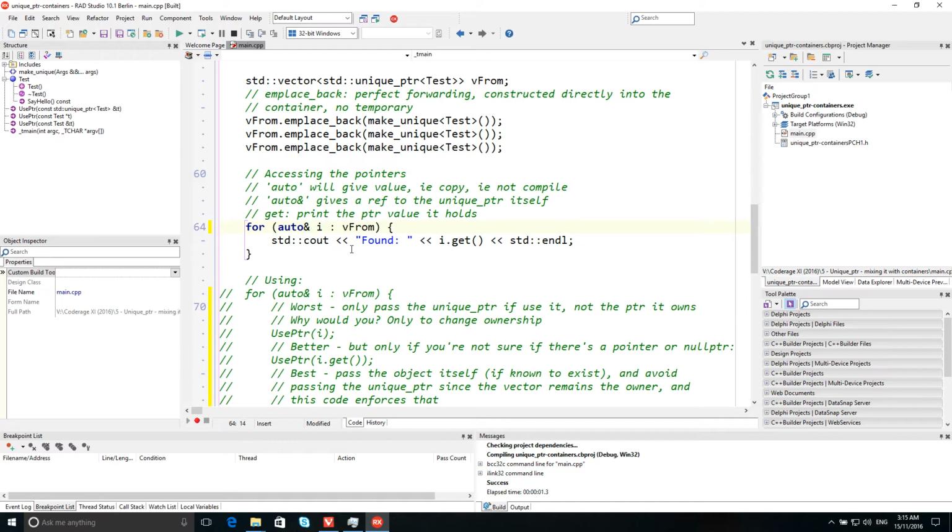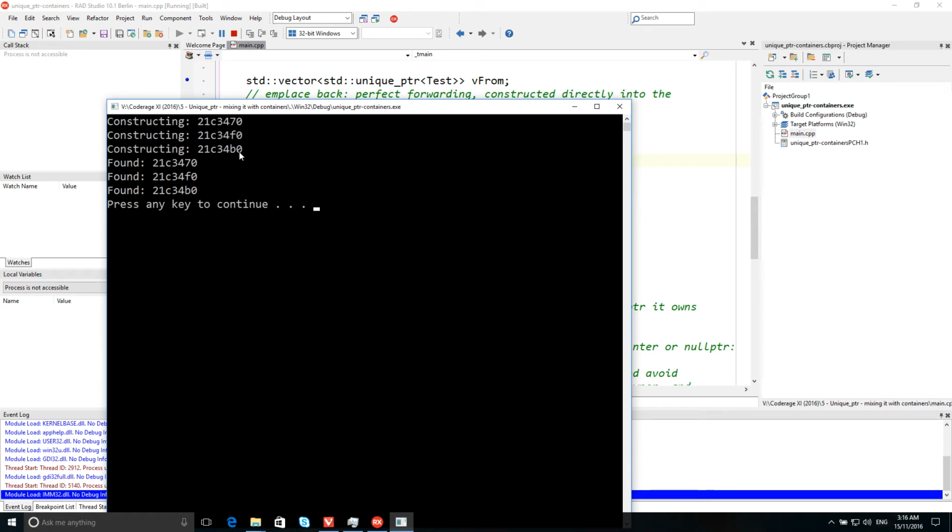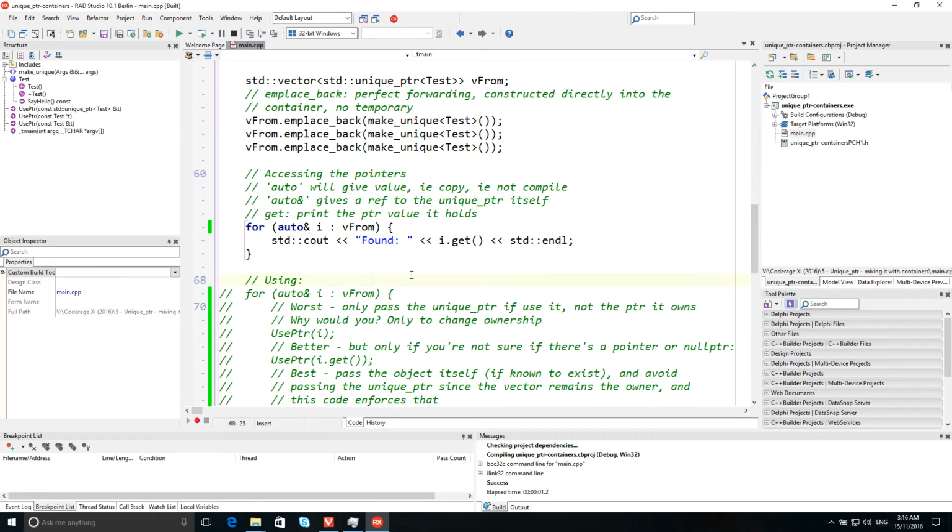Rather, you should get a reference to the unique pointer inside the container itself. So I'm going to run this code and show what happens. It prints out found whenever it sees something, and it's going to print out the pointer, and of course I've just added 3 of them. So 3 of them being constructed, you can see with the address here, just the last 2 digits are different, and it has found those same 3. Well, that's a good thing.